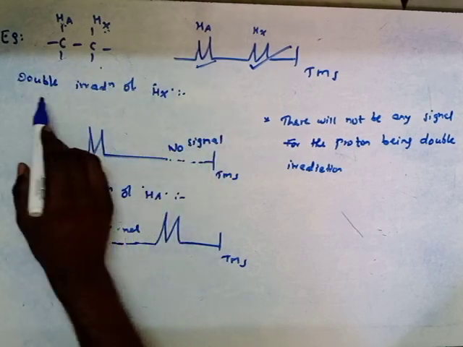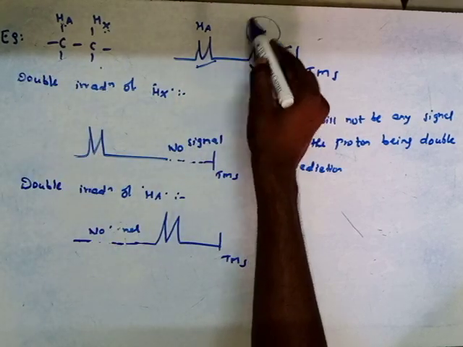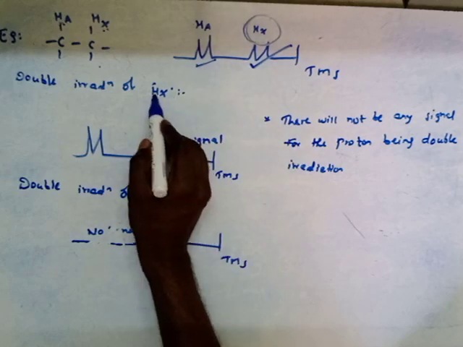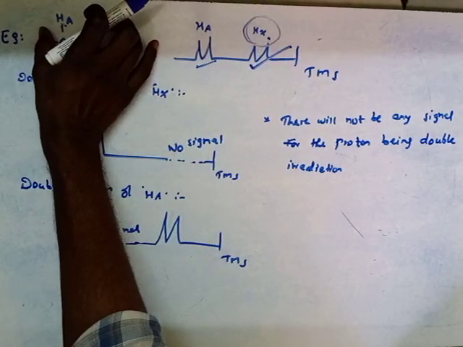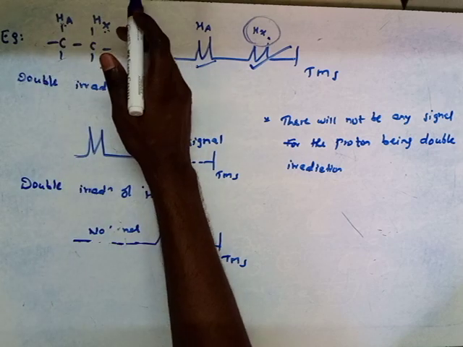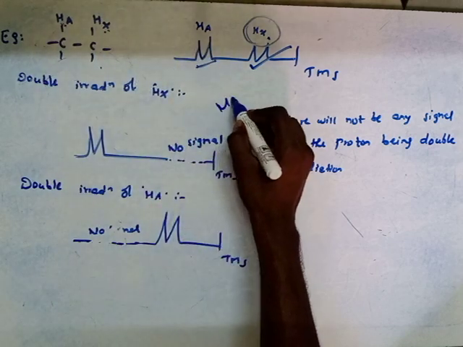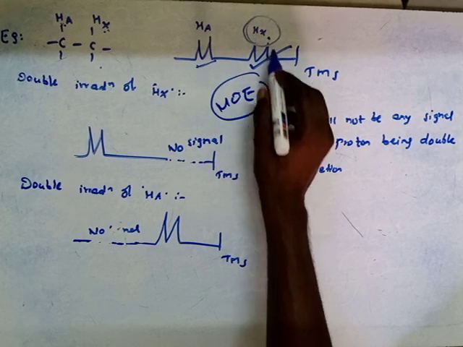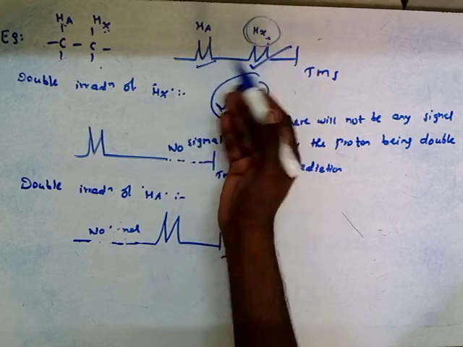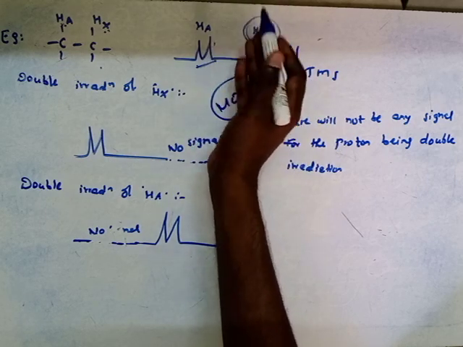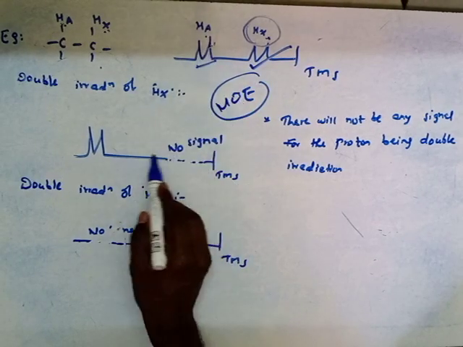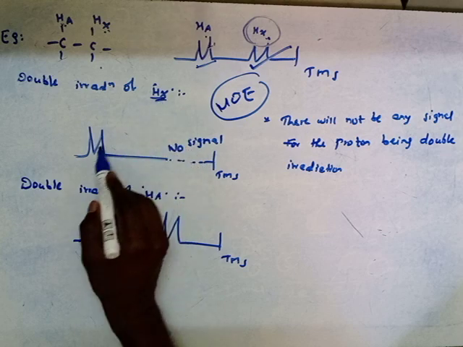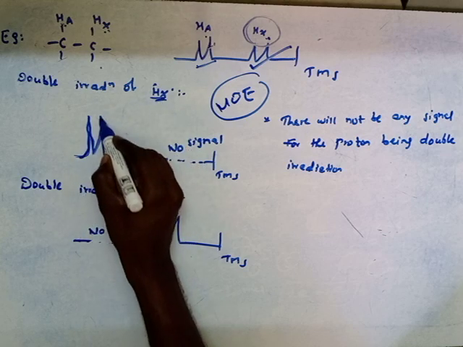Now we are doing the double irradiation of the HX proton. These two protons are very close to each other. What is NOE? When one proton is double irradiated, the intensity of the signal of the neighboring proton is enhanced. So if the intensity is low here, when this HX proton is double irradiated, the intensity will be very high.